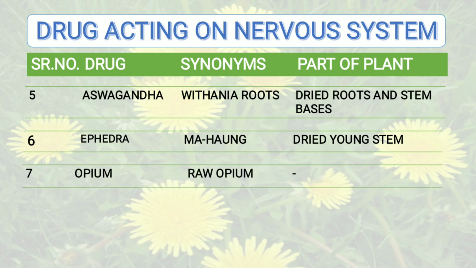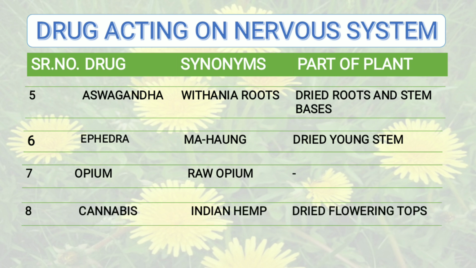Then the next drug in the same category is opium. Synonym is raw opium, and part of the plant is not applicable as it is dried latex. Then the next drug is cannabis. Synonym is Indian hemp, and part of the plant that is used is dried flowering tops.